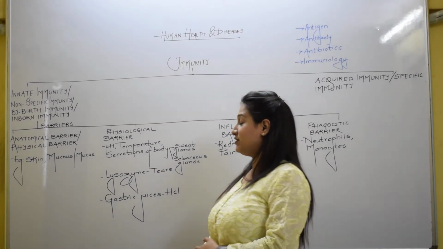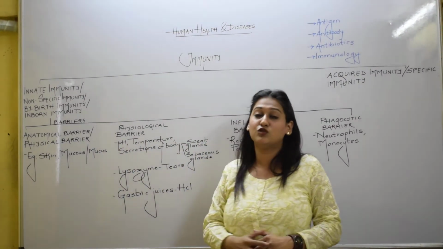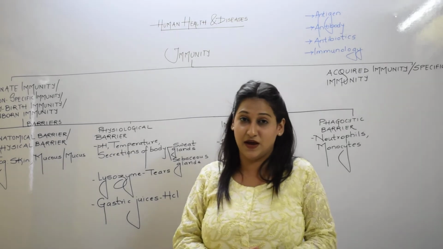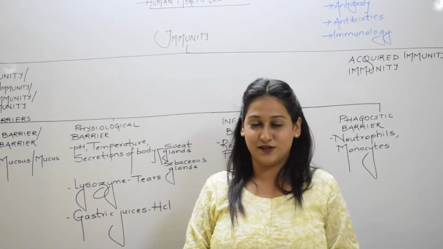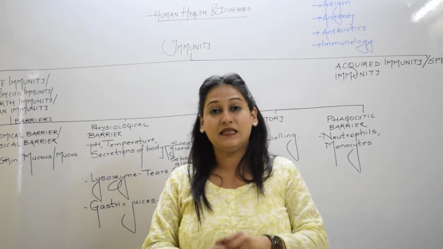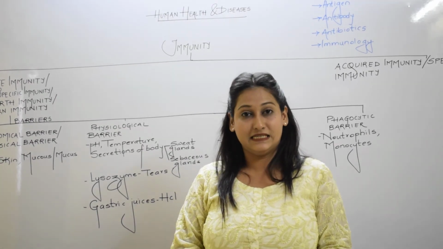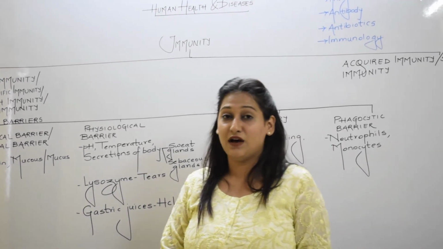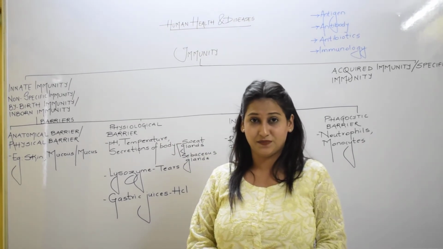The first barrier that we are going to study is the anatomical barrier, also called the physical barrier. By biological grace, we have skin. Skin, being the outermost layer of the body, protects us externally and does not allow any kind of substances to directly enter inside the body.